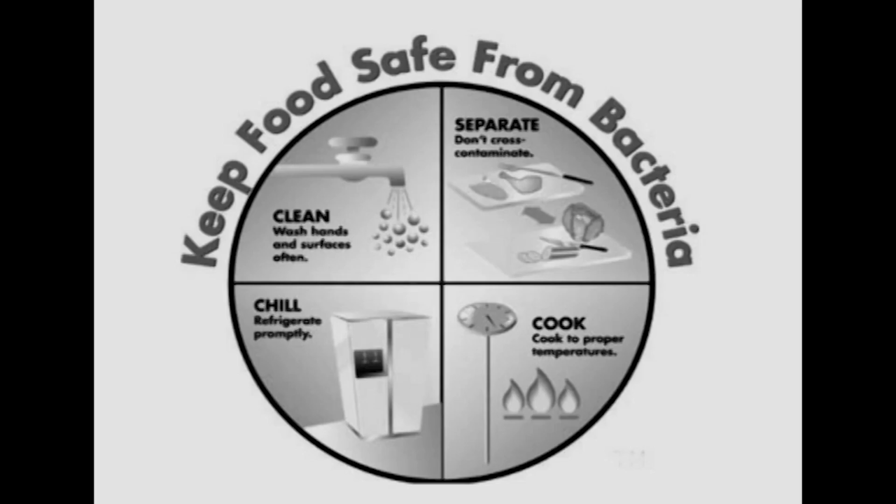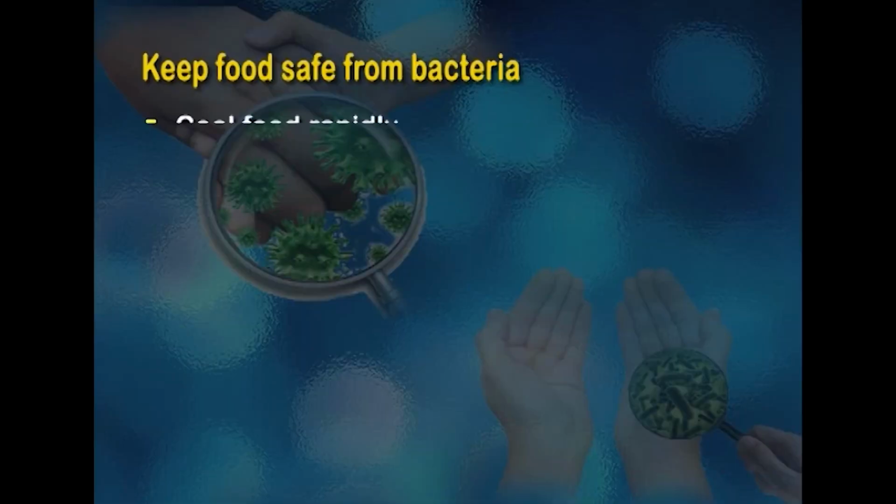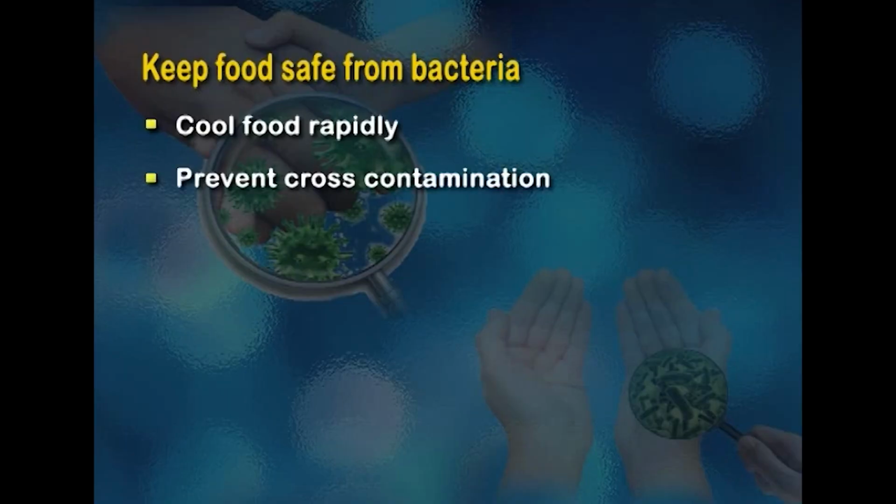which allow anaerobic conditions to occur. Therefore, what should we do to keep food safe from bacteria? First and foremost, we should cool food rapidly so that microorganisms do not multiply. And it's very important to handle raw and cooked food separately to prevent cross contamination.